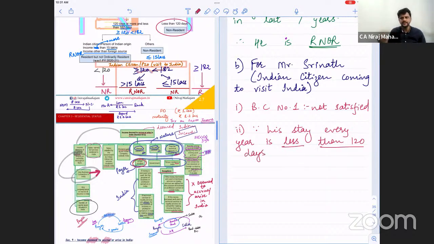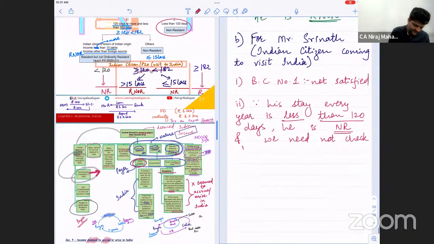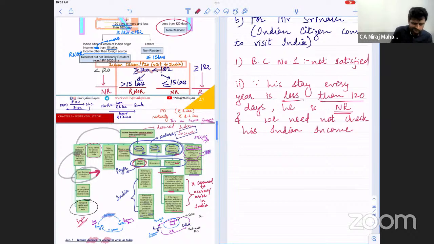So he does not satisfy that 120 days criteria also. He is NR, and we need not check whether his Indian income is more or less than rupees 15 lakhs.